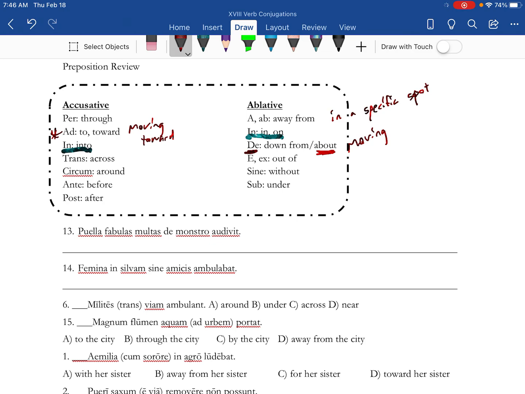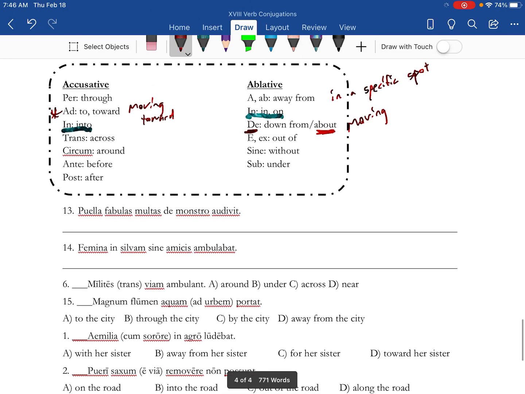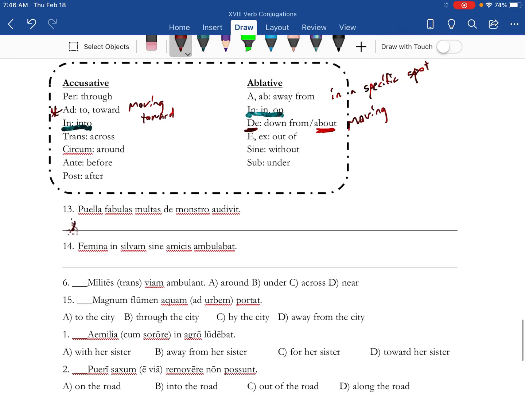Alright, so this first one you have, it's going to do this weird thing. I don't like when it does that. The girl audivit, heard, multas fabulas, many stories. Alright, de can be down from or about. Probably going to be about here, because down from doesn't make sense. About a monster.